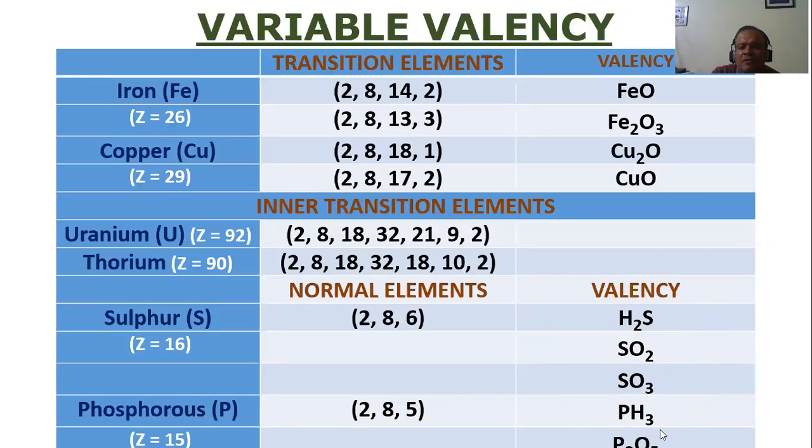What about here? Here the valency is 3, because phosphorus's valence is 3, and hydrogen, we all know, has valence 1. So there should have been a 1 here, but I need not write it. And this, if it is not seen clearly down here, is P2O5. So that means P's valency is 5, and oxygen's valency as usual is 2. So P2O5. So here the valency is 3, and here the valency is 5. So even normal elements, not only transition elements, can also have variable valency.